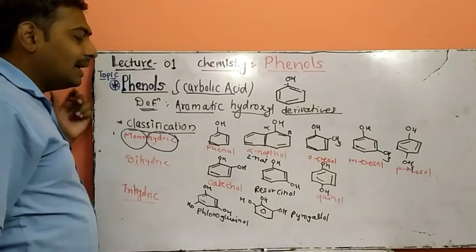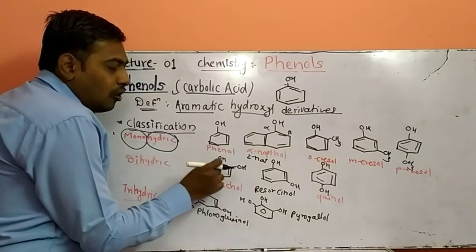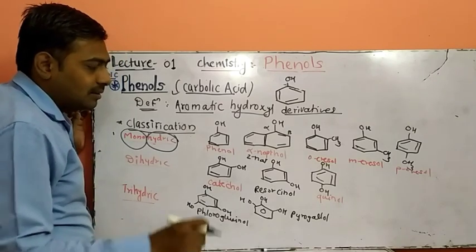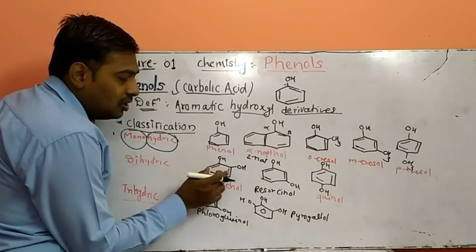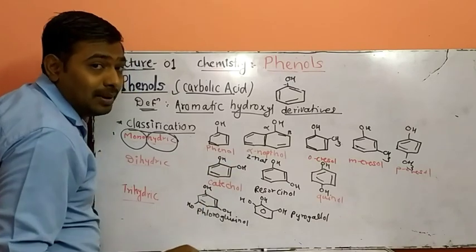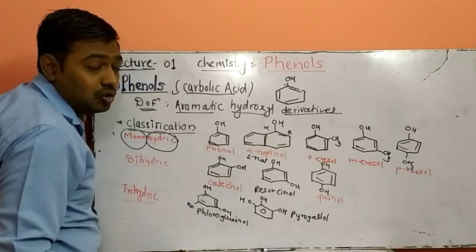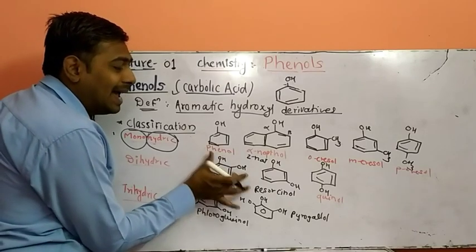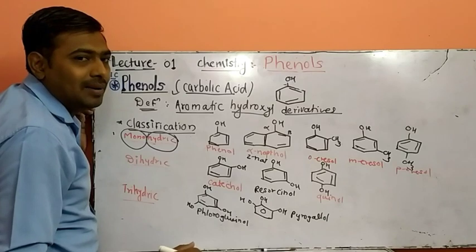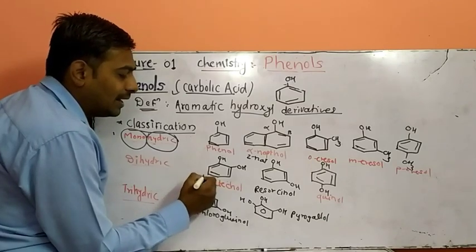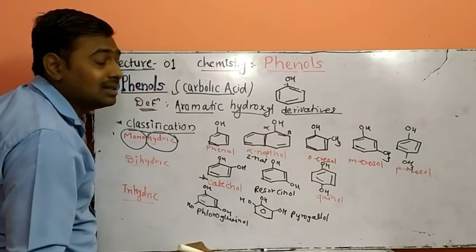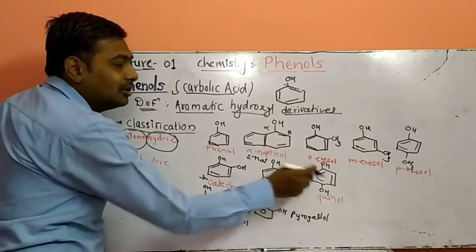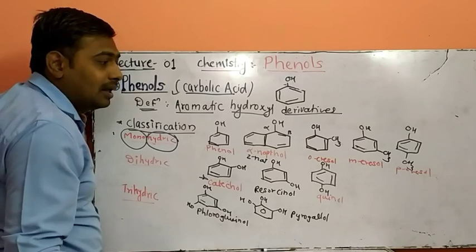Second, dihydric phenols. Ortho dihydroxy benzene has positions 1 and 2 substituted by OH, so it is called 1,2 dihydroxy benzene. The common name of this molecule is catechol. The second molecule is called resorcinol. The third molecule is called quinol.